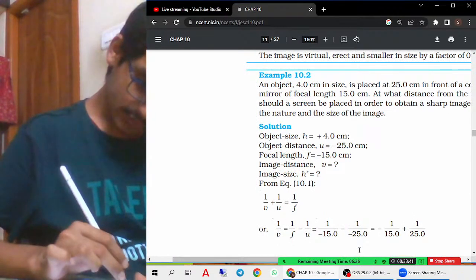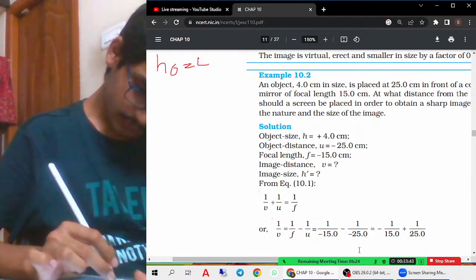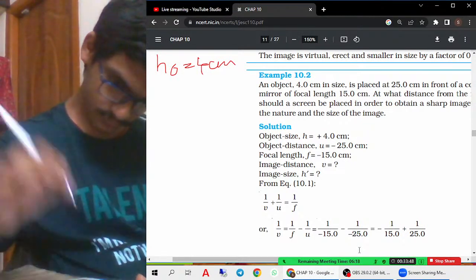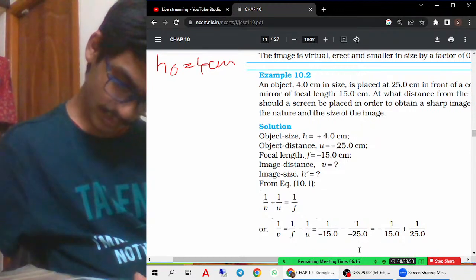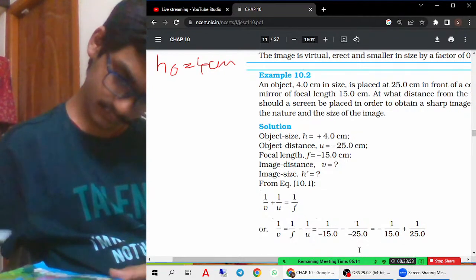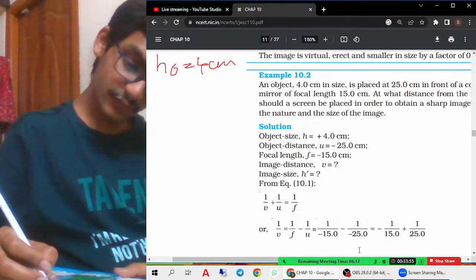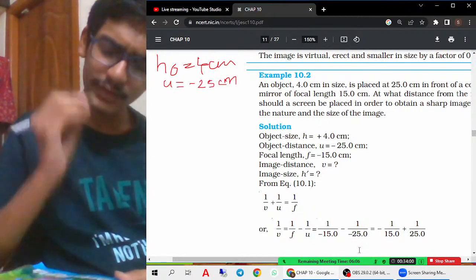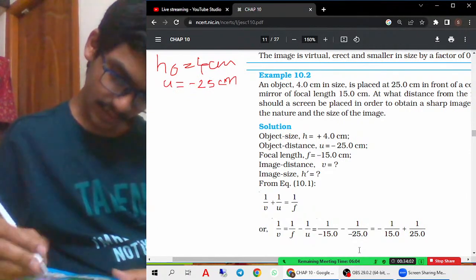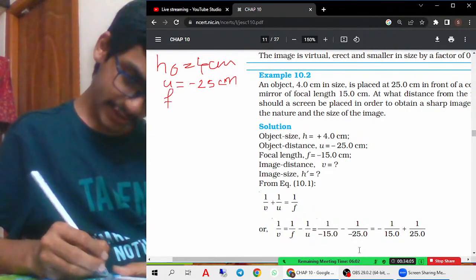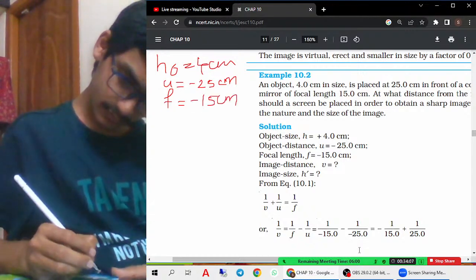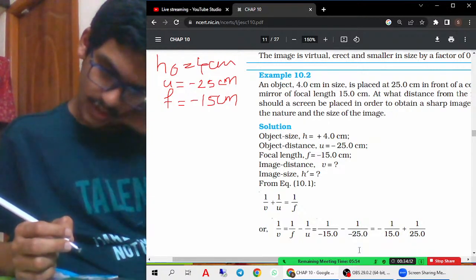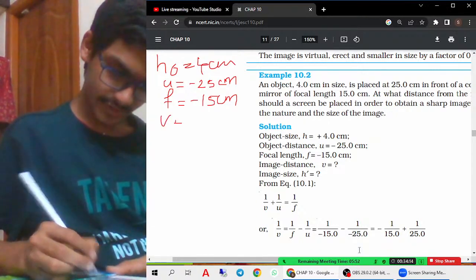So the height they gave: height of the object is 4 centimeters. Okay. Then next, what they gave: placed at the distance of 25 centimeters. So u is minus 25. I can easily remember: concave mirror, so focal length is also minus 15. The focal length will always be minus only in a concave mirror. We should find the image distance.